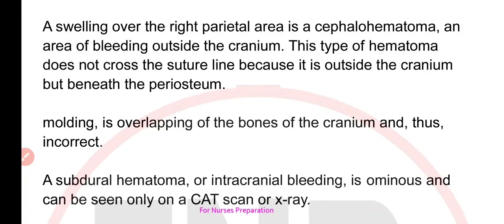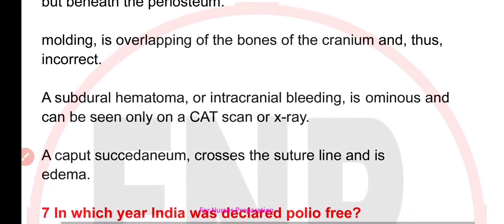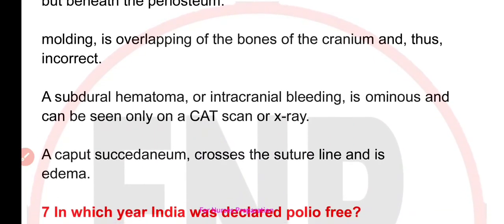Molding is overlapping of the bones of the cranium and thus it is an incorrect option. A subdural hematoma or the intracranial bleeding is ominous and can be seen only on a CAT scan or X-ray. A caput succedaneum crosses the suture line and it is edema.